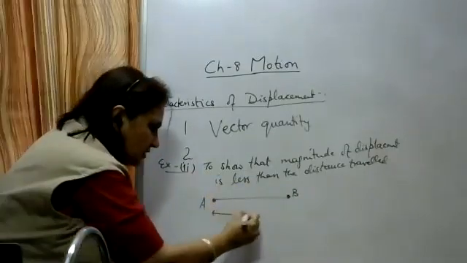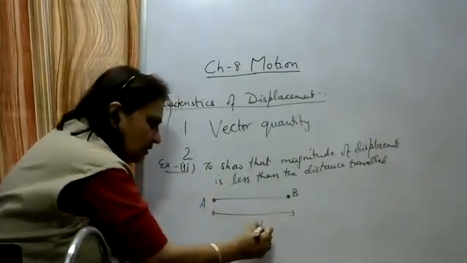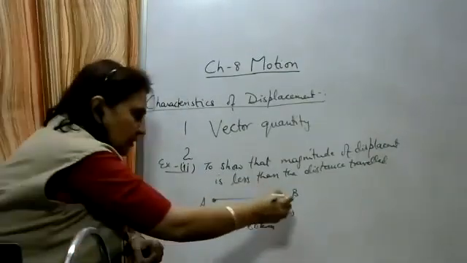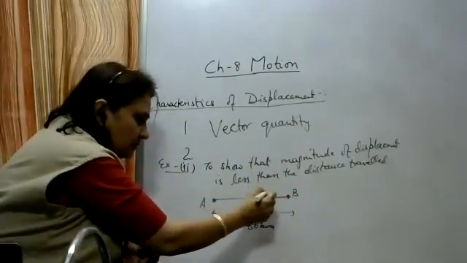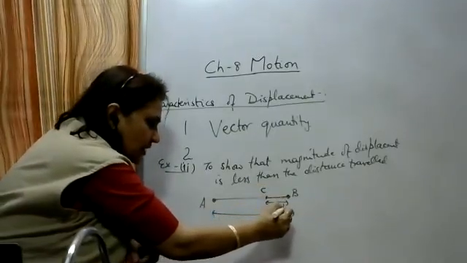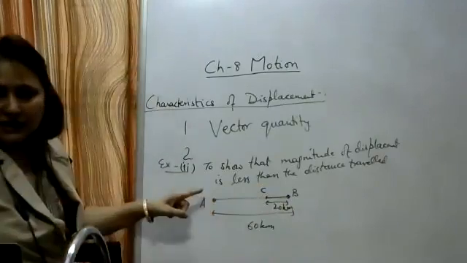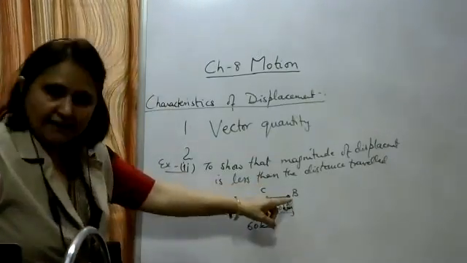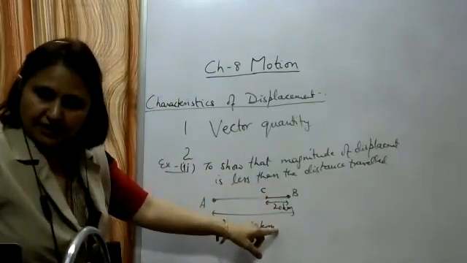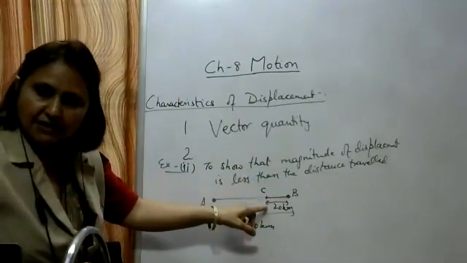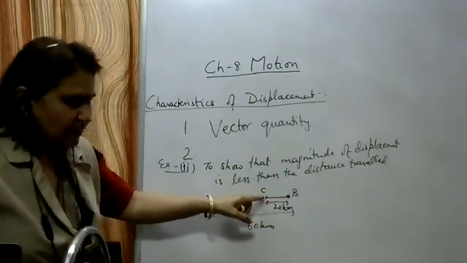Okay, this distance A to B is 60 kilometers. And then it turns back, reaches a point C. Okay, B to C distance is 20 kilometers. So here the car has started from point A, traveled 60 kilometers in a straight line, turned back, okay, and covered 20 kilometers and stopped here.